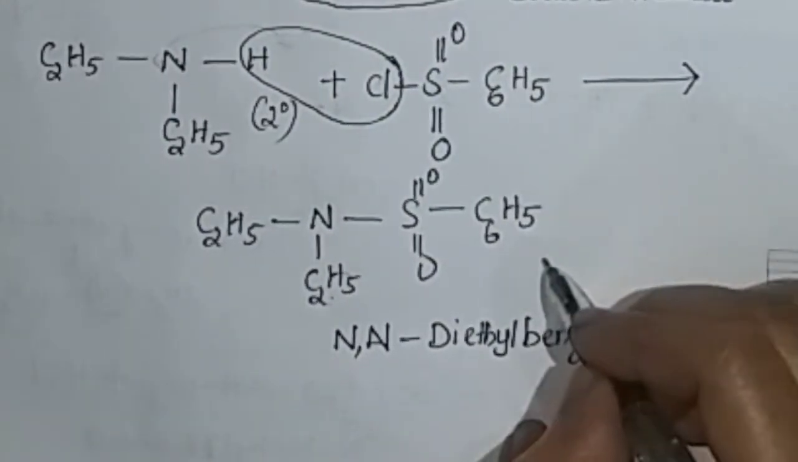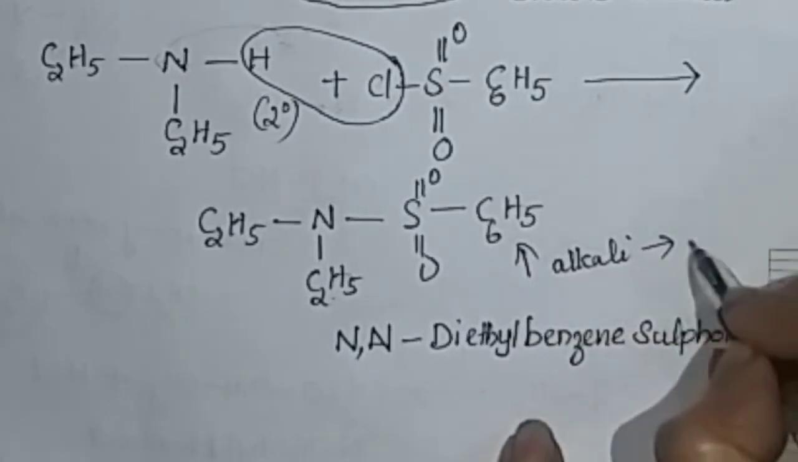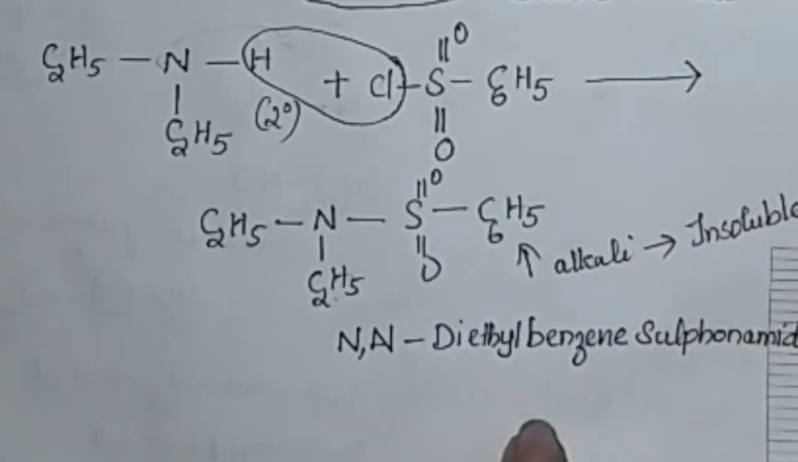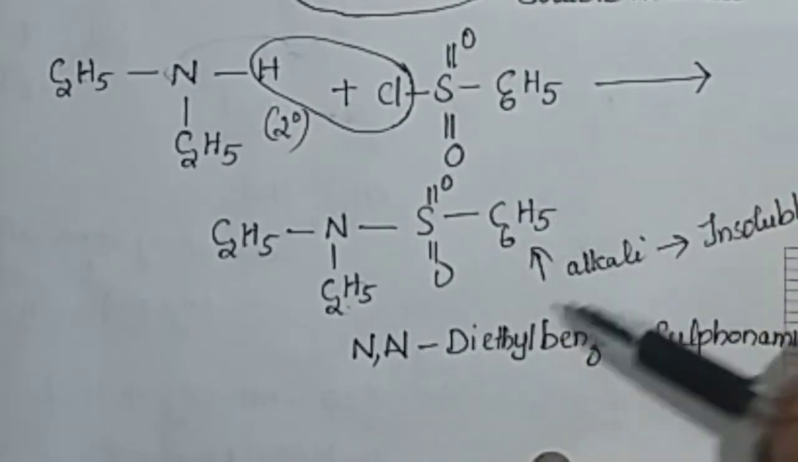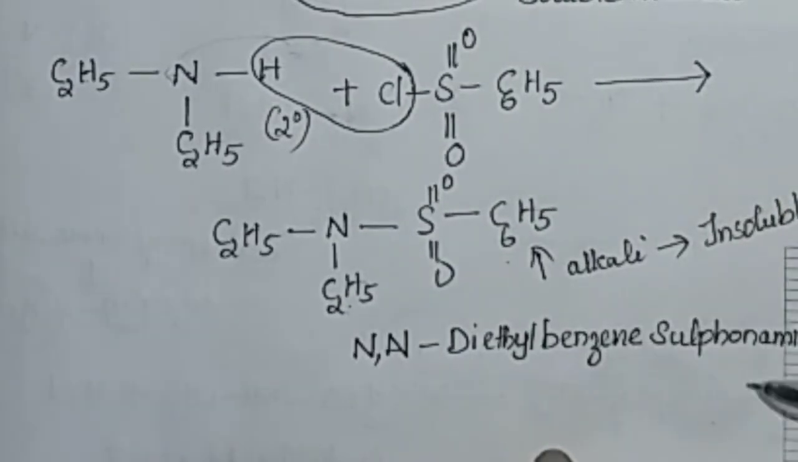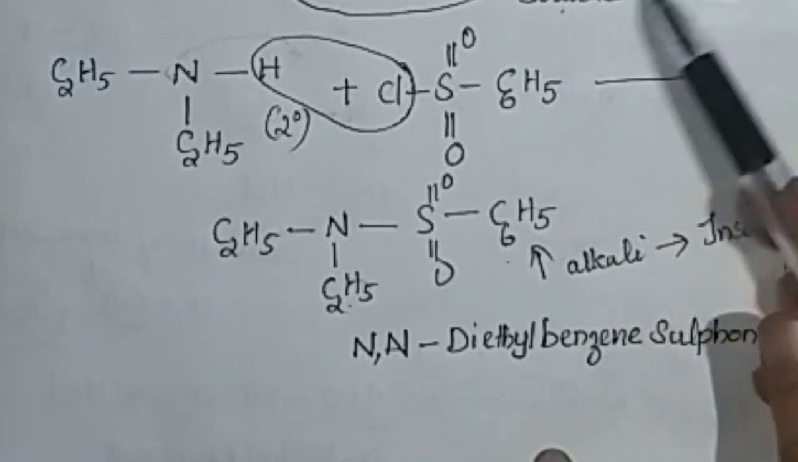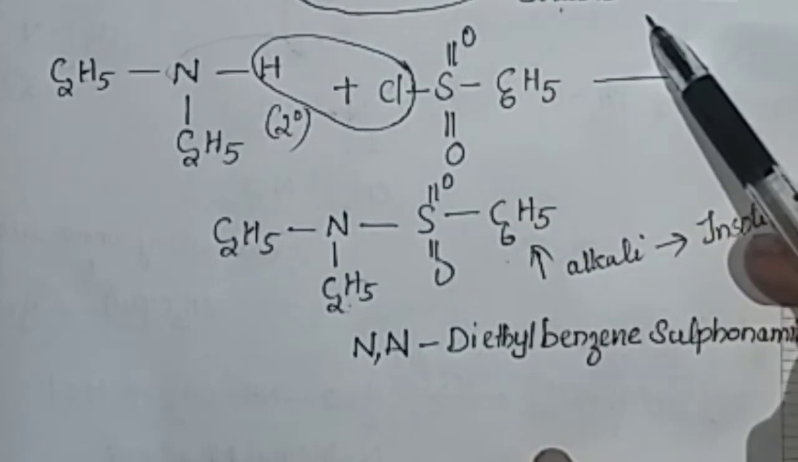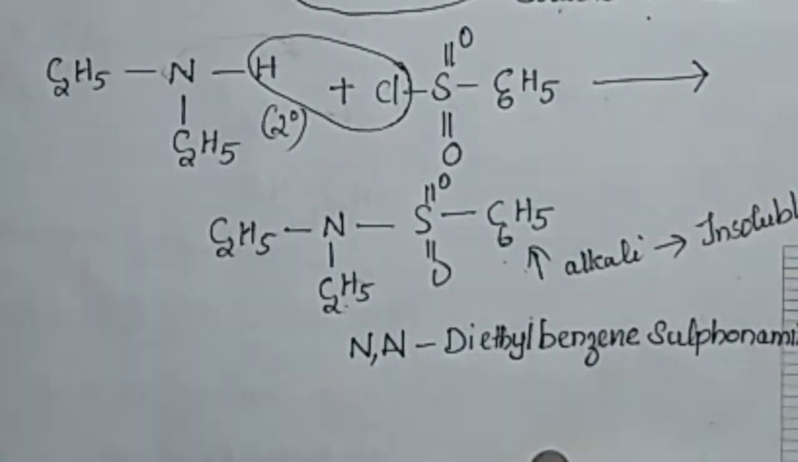Then on adding alkali to this, it is insoluble in alkali. So if it is a secondary amine, then we add Hinsberg reagent and get a product which is insoluble in alkali. But in the case of a primary amine, reacting with Hinsberg reagent gives a product which is soluble in alkali, whereas for a secondary amine the product is insoluble in alkali.